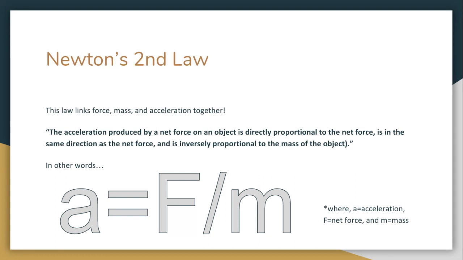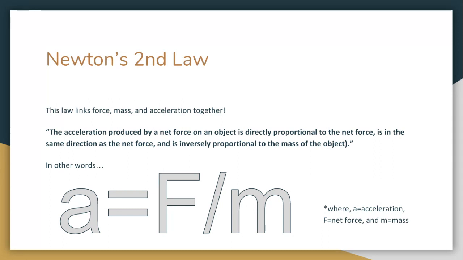So now we get to Newton's second law. This law links force, mass, and acceleration all together into one nifty little equation. The actual law states in words, the acceleration produced by a net force on an object is directly proportional to the net force, is in the same direction as the net force, and is inversely proportional to the mass of the object. That's a lot of words.